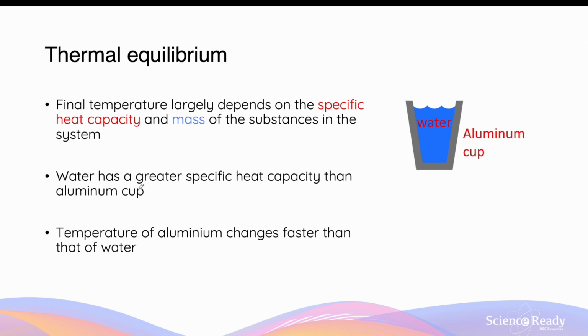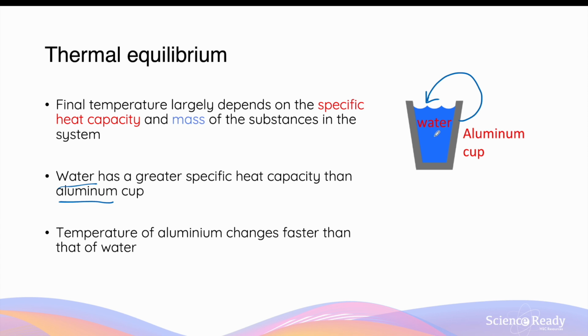In the previous example, the heat transfer occurred between two different substances, water and a particular type of metal. Now, water has a relatively larger specific capacity than most metals, which means more energy is actually required to cause the same temperature change for water compared to metals like aluminium. So when the same amount of energy is taken out of the aluminium cup and put into water, we can expect that the change in temperature will be much larger for the aluminium cup,